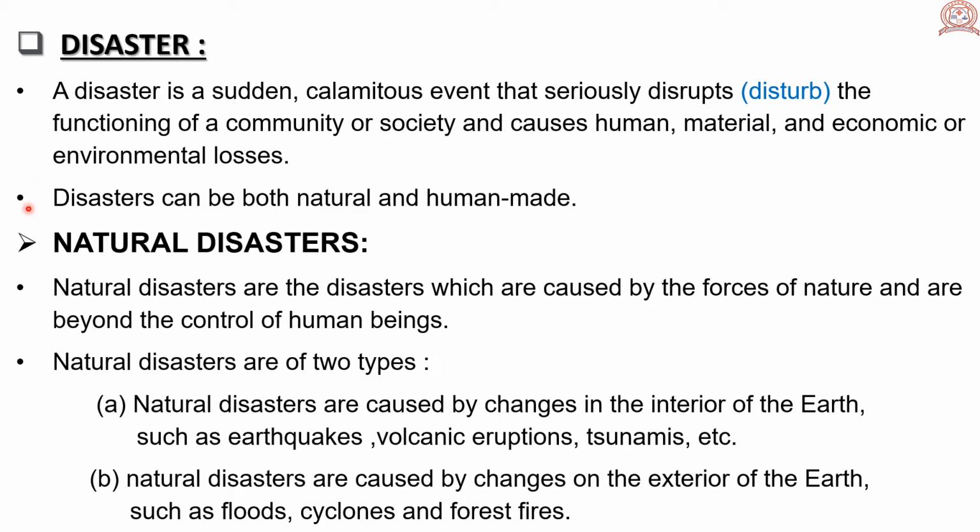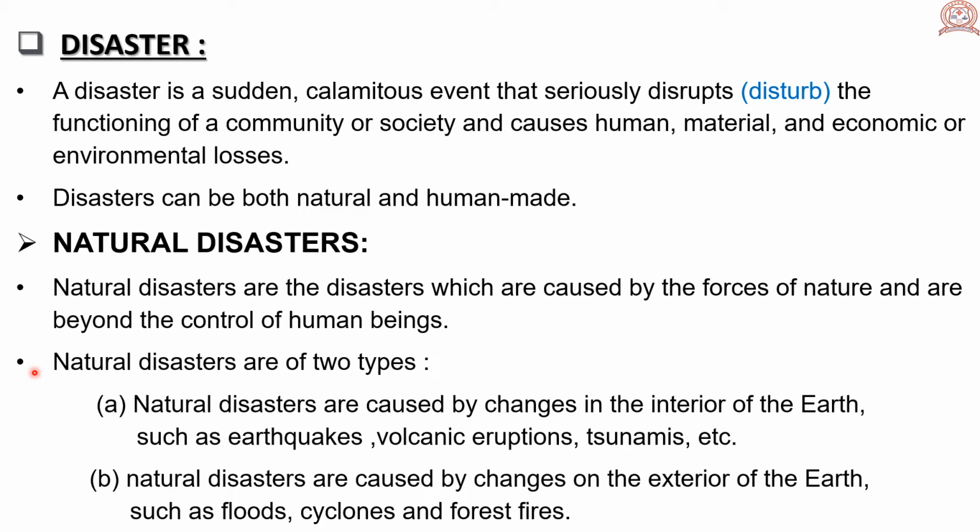Disasters can be both natural and human made. Natural disasters. What is natural disasters? Natural disasters are the disasters which are caused by the forces of nature and are beyond the control of human beings. Means natural disasters are caused naturally and are beyond the control of human beings. Human beings cannot control this natural disaster.